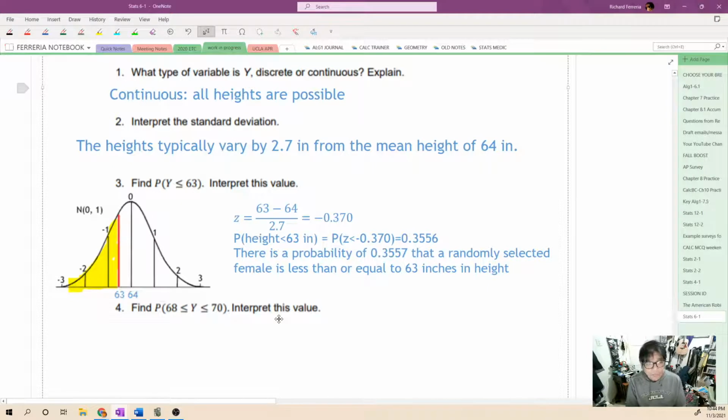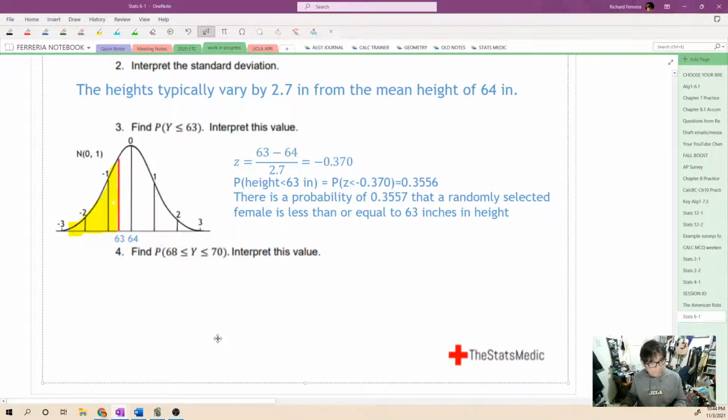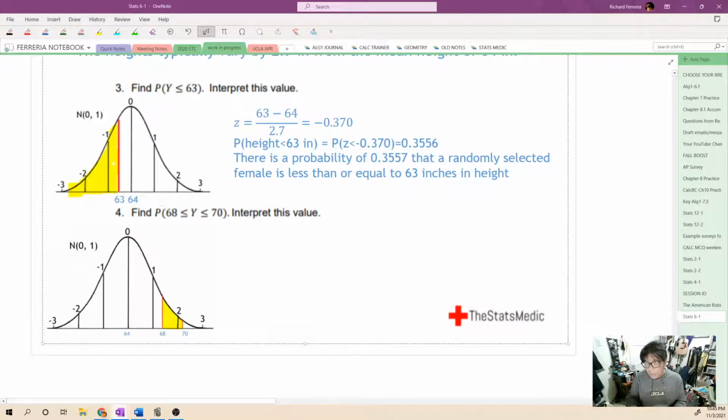It says to interpret the value, so we would say that there is a probability of 0.3556, or 0.3557, whichever it is, that a randomly selected female is less than 63 inches in height. Now, the next one, between 68 and 70. We will again have a diagram here. 64 is the mean, and that mean is right in the middle here. Remember that the standard deviation is 2.7, so 64 plus 2.7 is 66.7. So 68 is just after that.